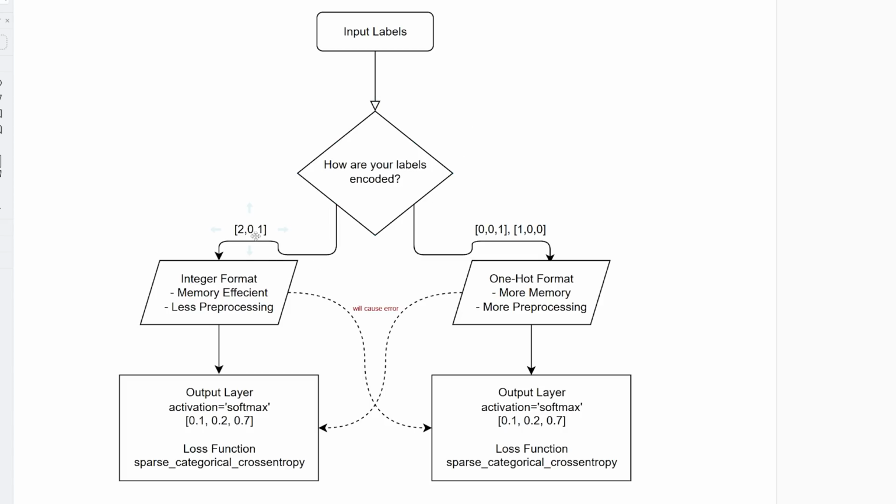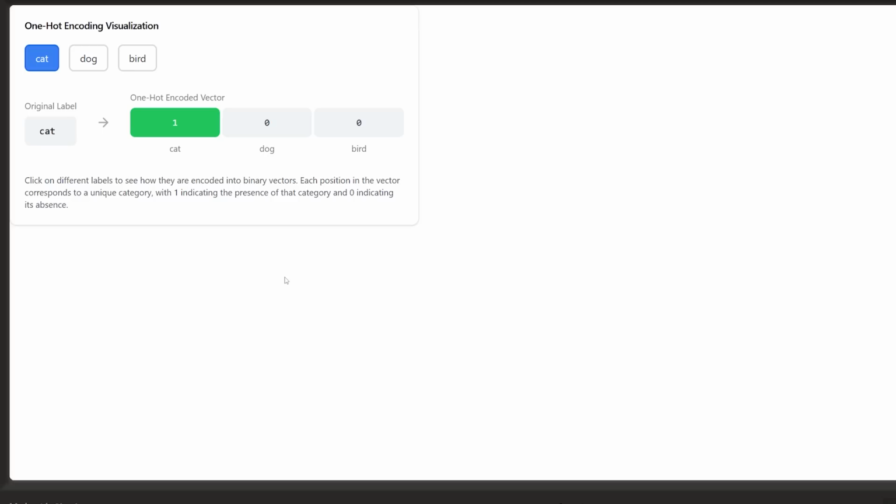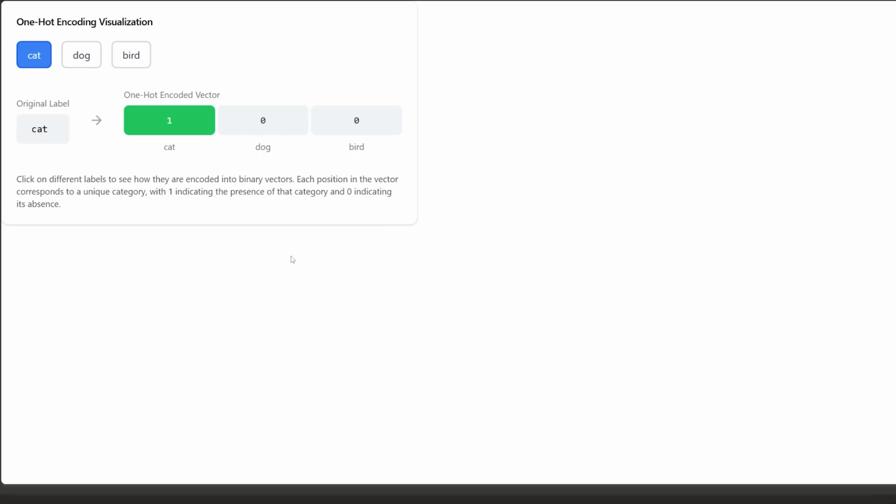Do we want to leave it as integers, as it is currently, or do we want to do something called one hot encoding? I've got this visualization here that shows what one hot encoding is and how to do it. So what we've got is a single label multi-class classification problem. So this means we have multiple classes and we're trying to choose one of the classes to label each sample. So let's just imagine for this particular example that we only have three options: cat, dog, or bird.